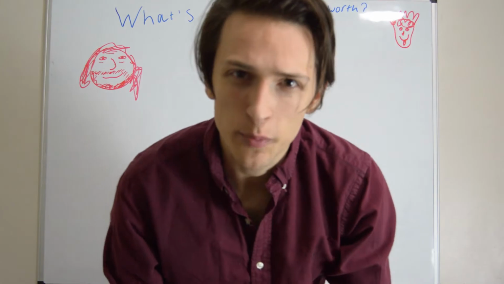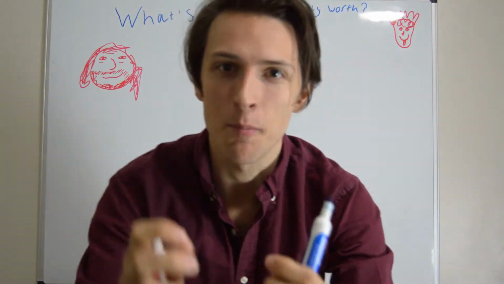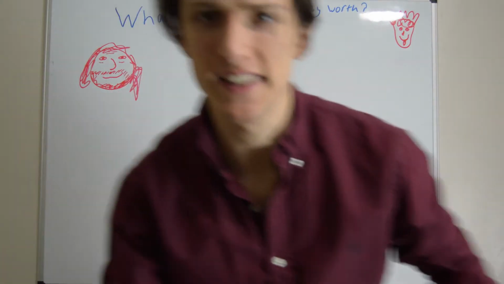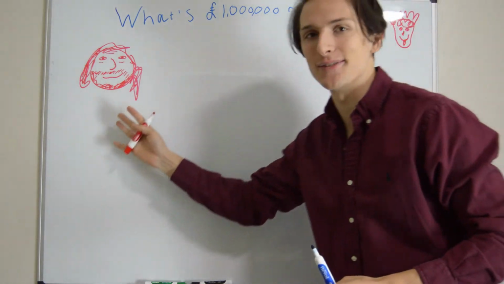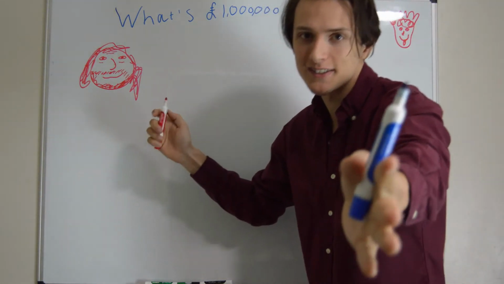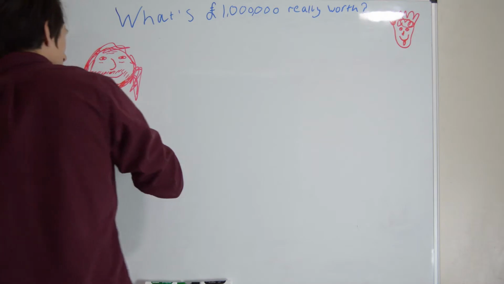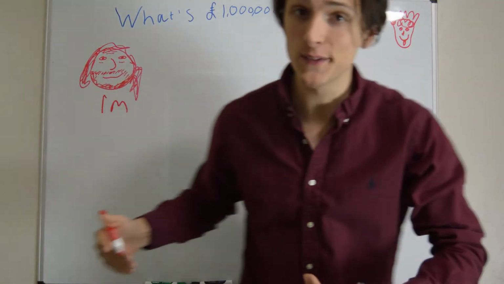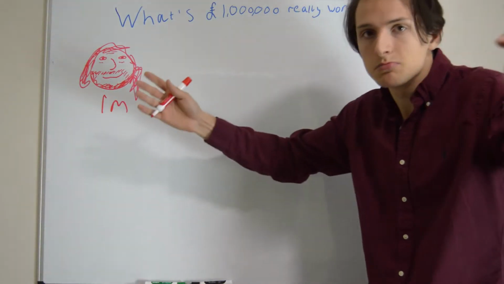Using expectation alone can lead to some pretty crazy results, and we should take into account the subjectivity of money, like in this example. What Daniel Bernoulli really meant by utility is the idea that money has subjective value. Okay, let's illustrate that through an example. So here is Steve, my beautiful, beautiful assistant. Right, and I gave Steve £1,000,000. Before this, Steve was homeless, right, and now he has £1 million.